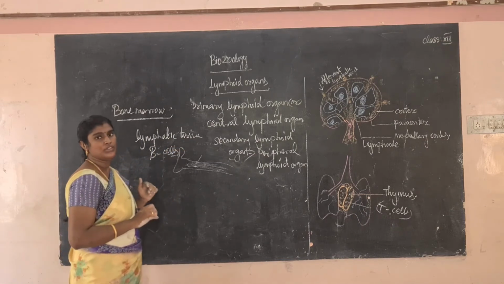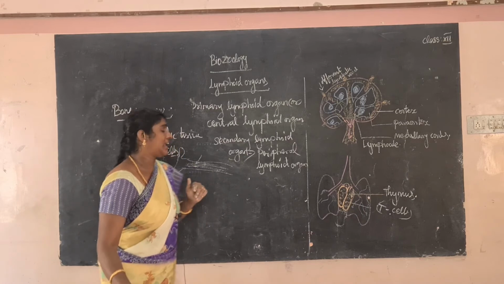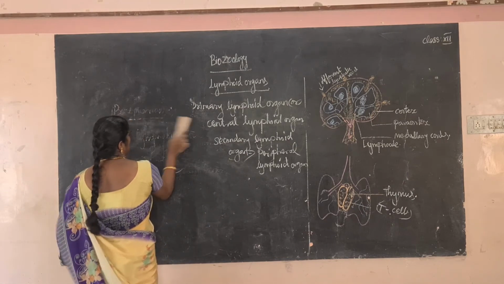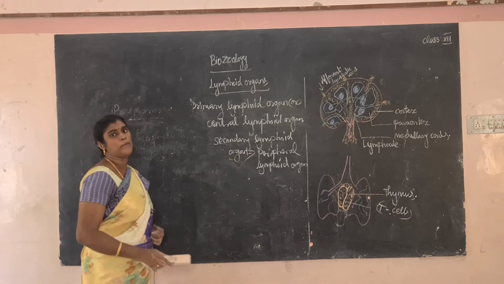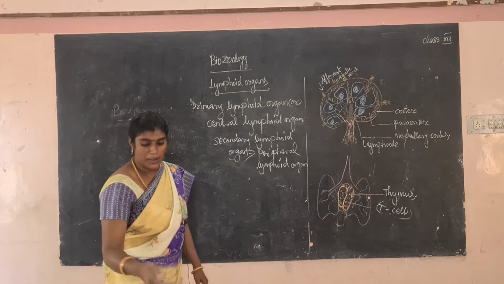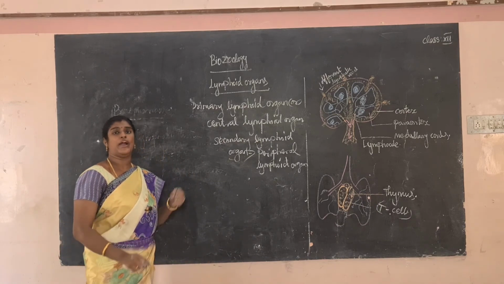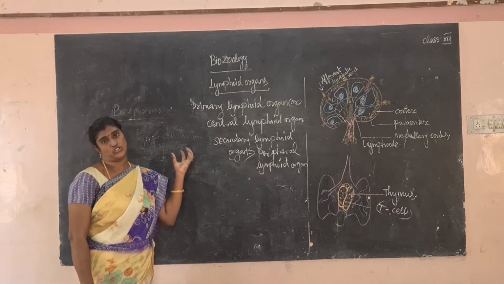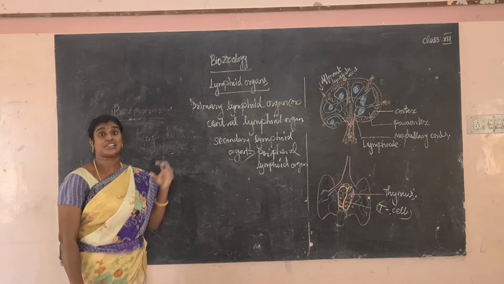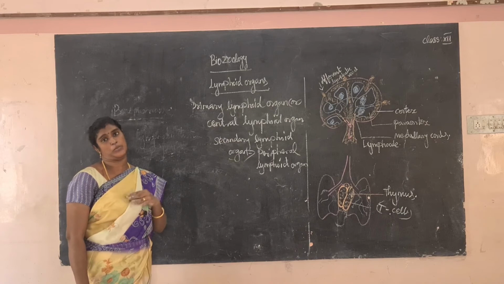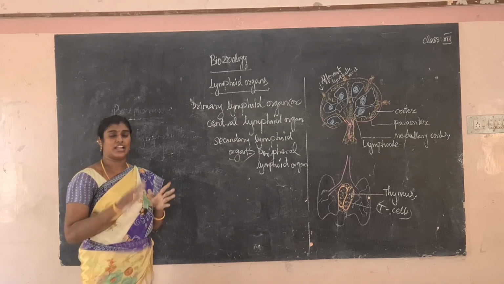Okay, so next, secondary lymphoid organ. What are the secondary lymphoid organs? The secondary lymphoid organ is otherwise called the peripheral lymphoid organ. What is a peripheral lymphoid organ? The secondary lymphoid organ is directly localized and sensitive to antigen. It's involved in the antigen and antibody function. So it directly attacks the antigen.